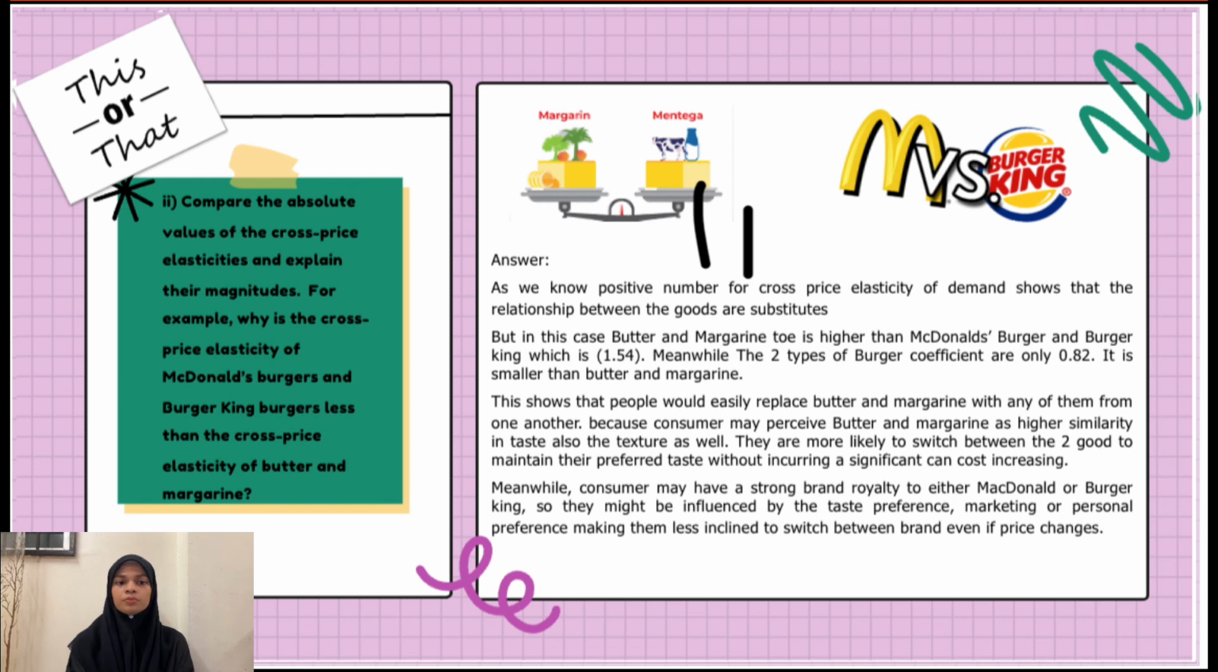This shows that people will easily replace butter and margarine with one another, because consumers may perceive butter and margarine as having higher similarities in taste and also texture. They are more likely to switch between the two goods to maintain their preferred taste without incurring a significant cost increase. Meanwhile, consumers may have strong brand loyalty to either McDonald's or Burger King, so they might be influenced by their taste preference, marketing or personal preference, making them less inclined to switch between brands even when the price changes.